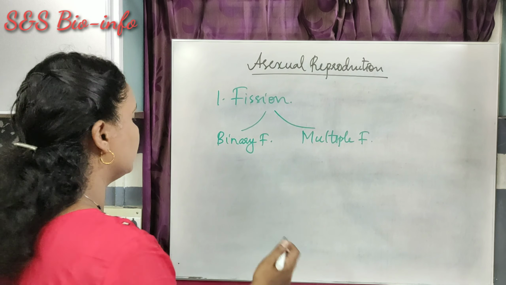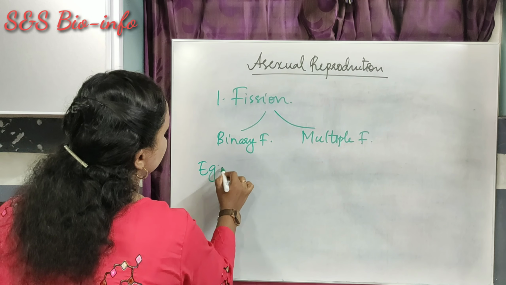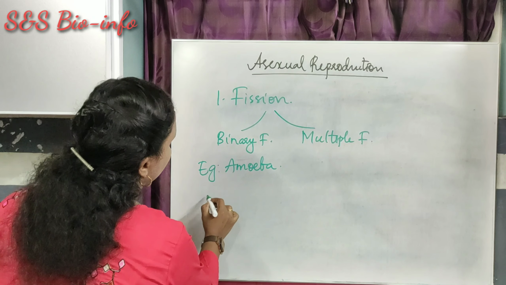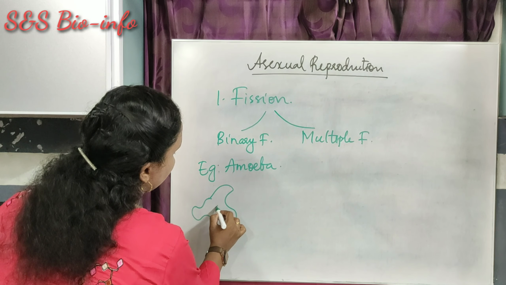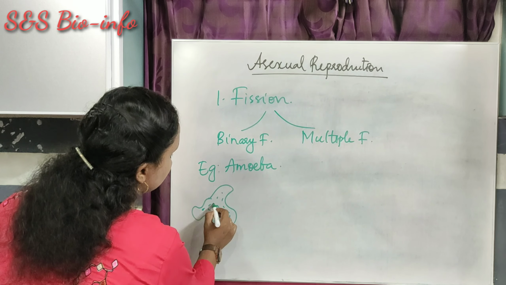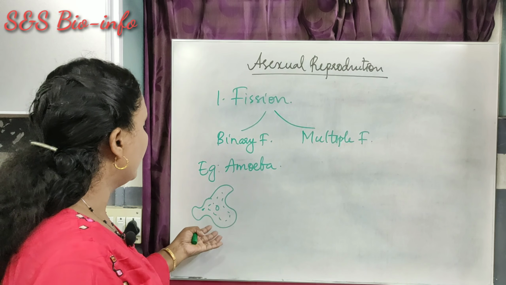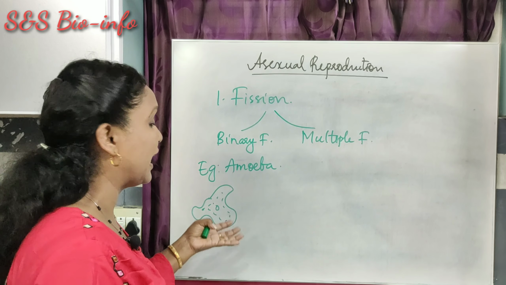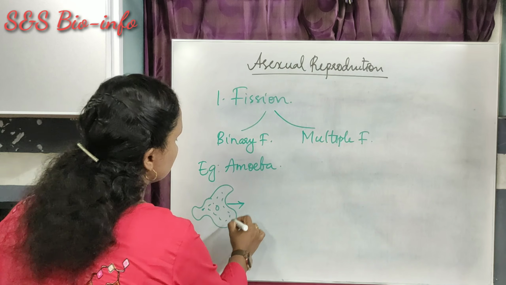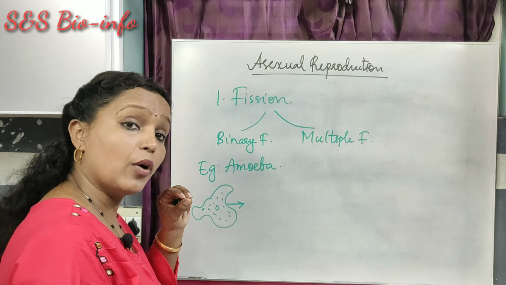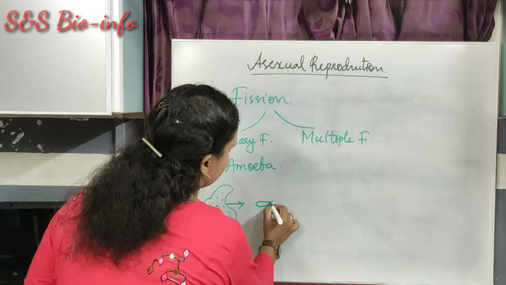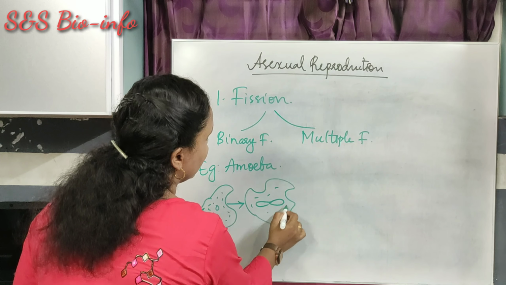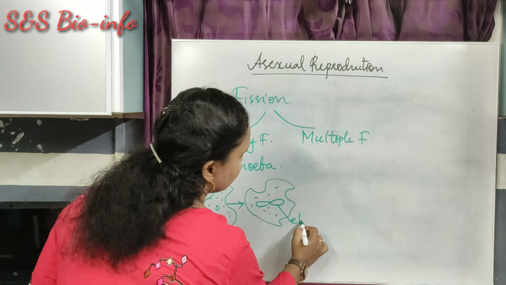For example, amoeba. Okay, we know that amoeba is a shapeless organism. It has cell membrane, cytoplasm and a nucleus. When a parent amoeba is about to divide, that means it produces young ones, what happens at first? The nucleus becomes an elongated structure. This is the elongated nucleus.